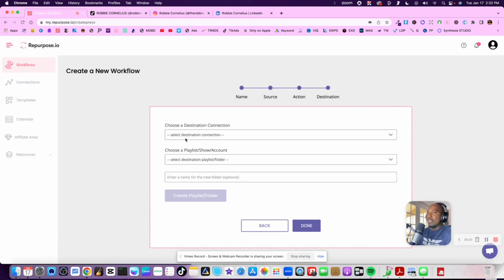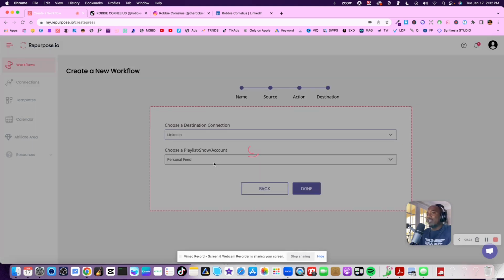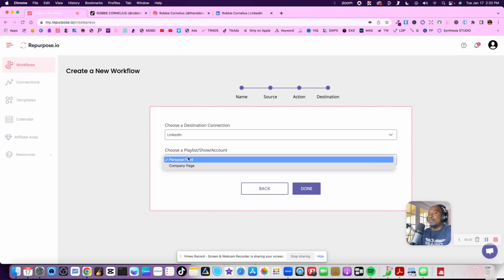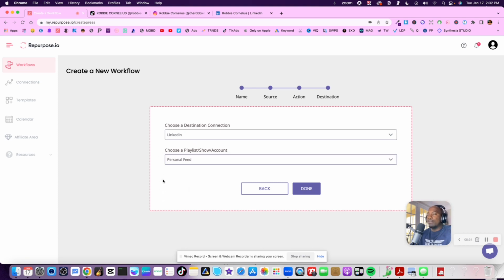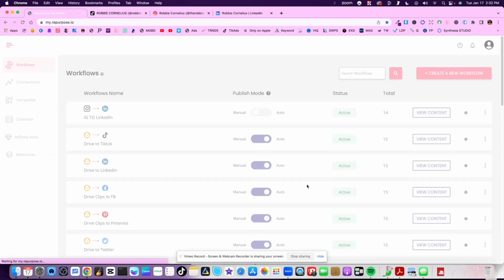I'm gonna hit next. All right, then it's telling me to choose a destination. Where am I sending it to? LinkedIn, baby. So I'm gonna put it on my LinkedIn. Now I can choose to put it on my personal account or my company account. Of course, I want it to go on my personal account. And then just like that, I hit done.